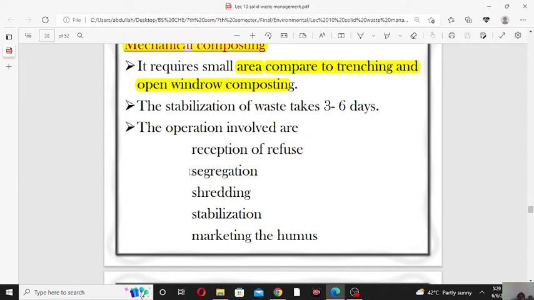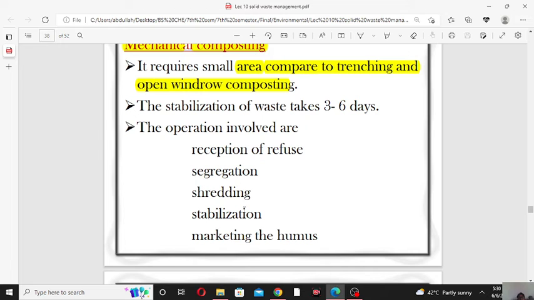After that, segregation will take place. Segregation means separation of the biodegradable and non-biodegradable material from each other. So segregation is the separation of solids from one another on the basis of biodegradability. After segregation, shredding will occur. Shredding is nothing but cutting the solid waste into small sizes.